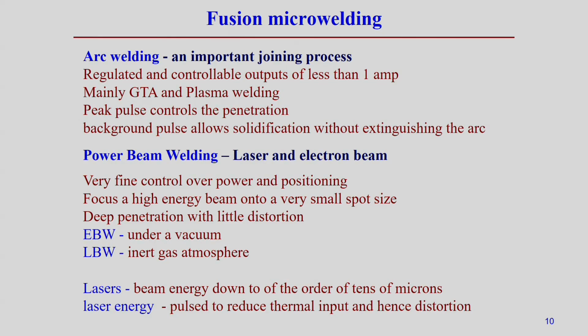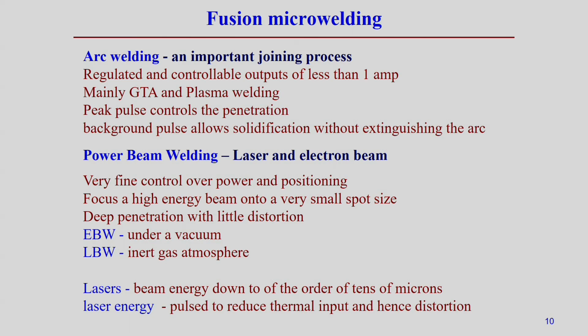It is possible to use the pulse mode even for the plasma arc welding process, so they can be used in microwelding applications. Mainly the development happens in GTA and plasma microwelding processes, and the peak pulse controls the penetration. So, intensity controls the peak pulse, that means the peak power controls the penetration, and of course, the background or base current sometimes allows solidification without extinguishing the arc.